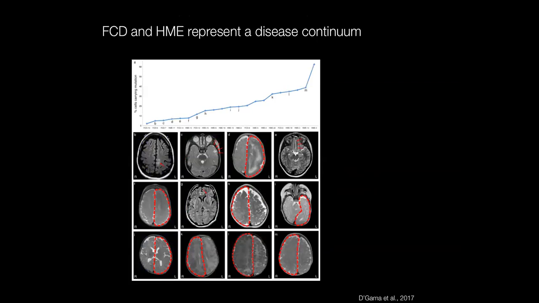In this graph, on the x-axis are individual cases where we've identified pathogenic somatic mutations. On the y-axis are the percentage of cells carrying the mutation. And then the MRI images go in order from top left, from left to right, in terms of the percentage of cells carrying the mutation. So you can see that in general, as the percentage of cells carrying the mutation increases, there's a trend towards a more severe phenotype, but there still remains overlap between what we can classify as focal cortical dysplasia and hemimegalencephaly.